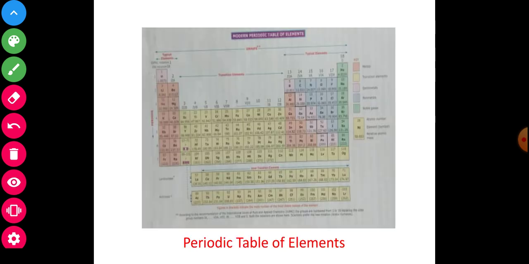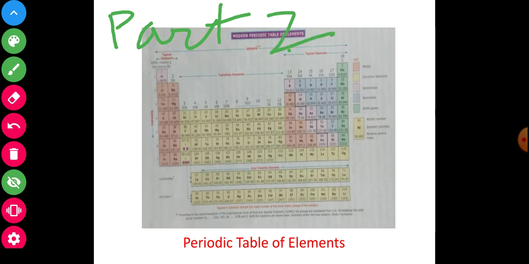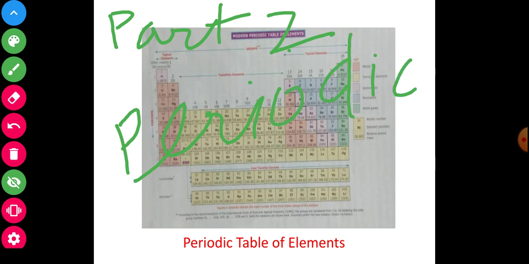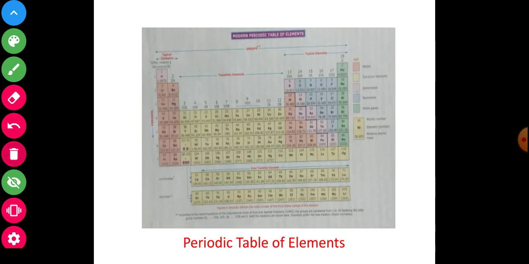Next, see and observe. Now in this second part, part 2, I will discuss the periodic table. We will discuss now the periodic table of elements.